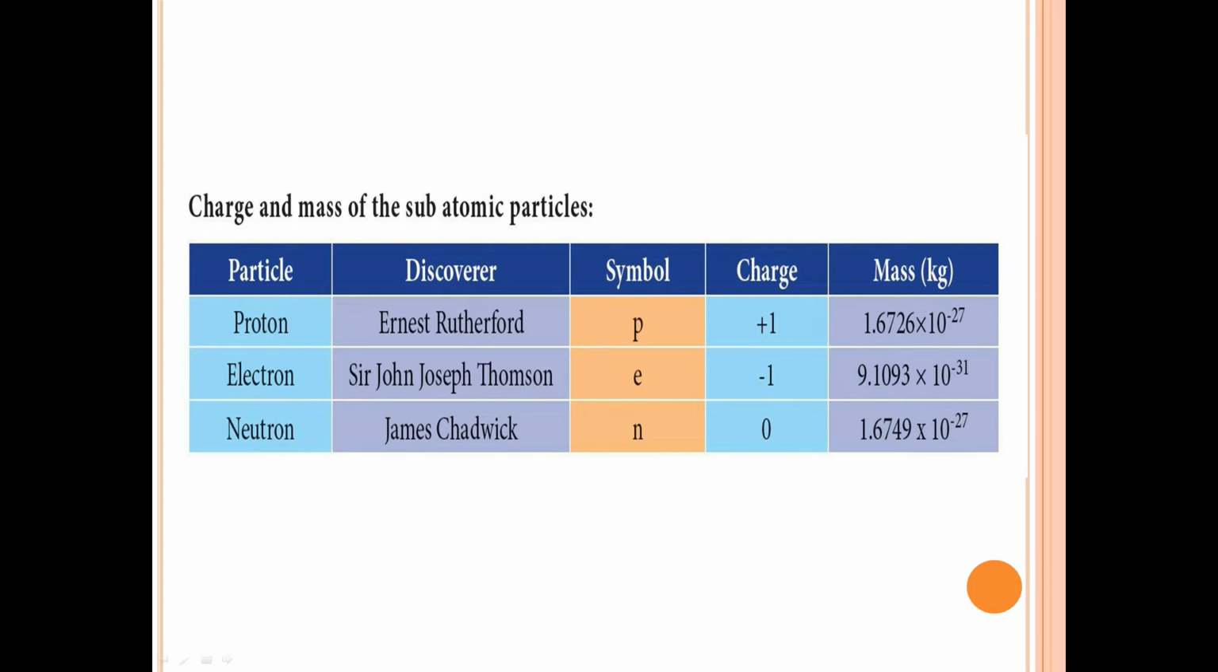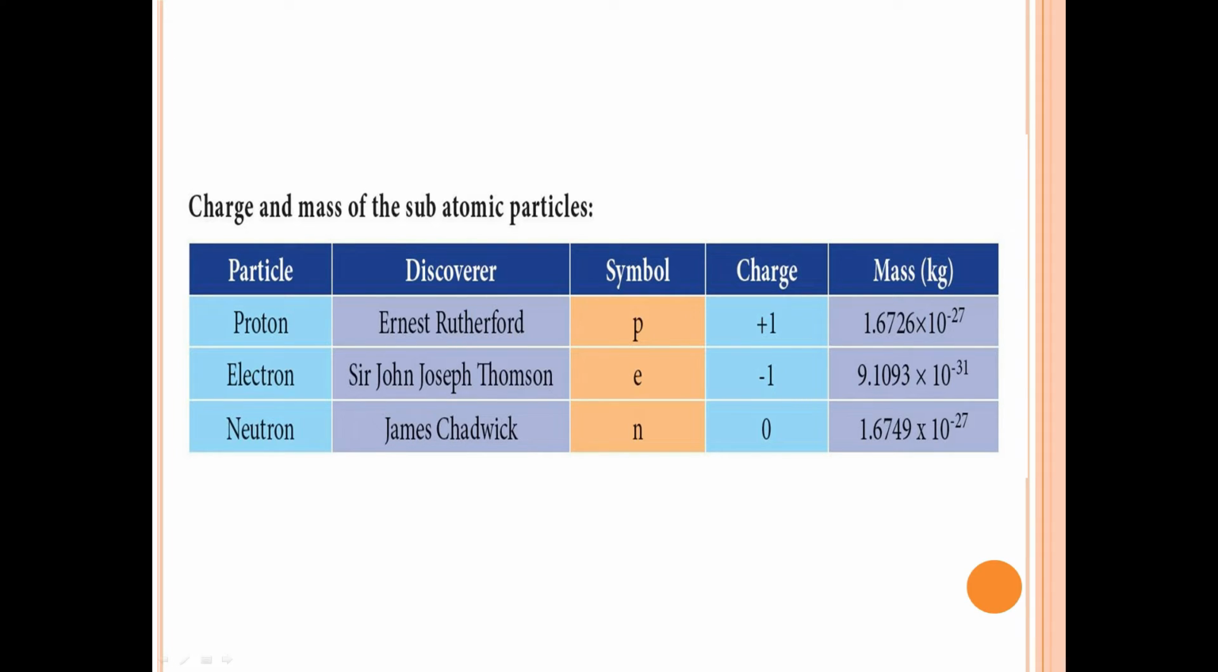This tabulation explains the charge and mass of the subatomic particles. This tabulation is important. You can get questions from this tabulation. Particle name is proton and it was discovered by Ernest Rutherford. Symbolic representation is P, its charge value is +1 and its mass value is 1.6726 × 10^-27 kilogram. And the next particle is electron.